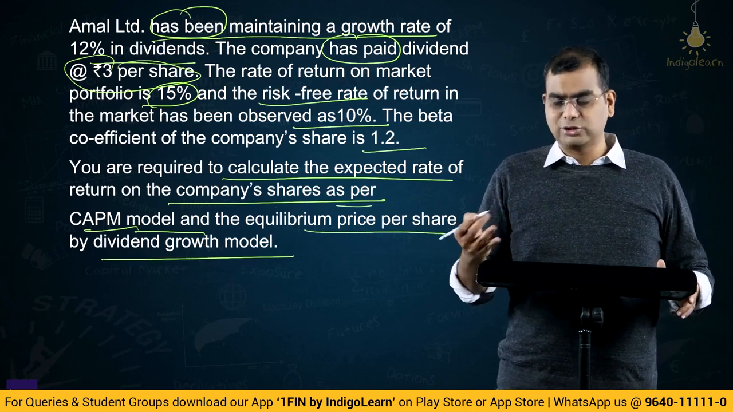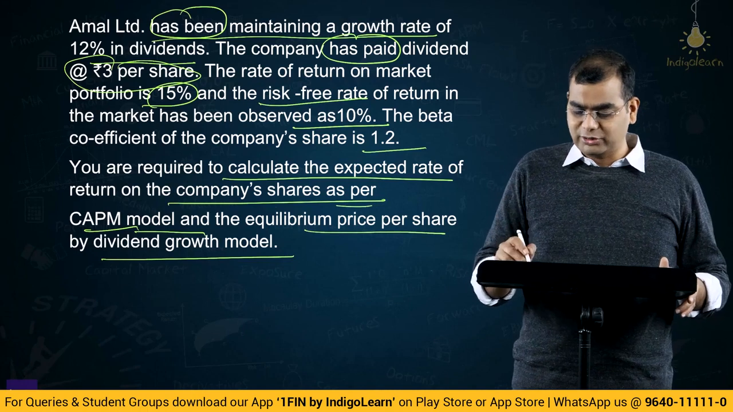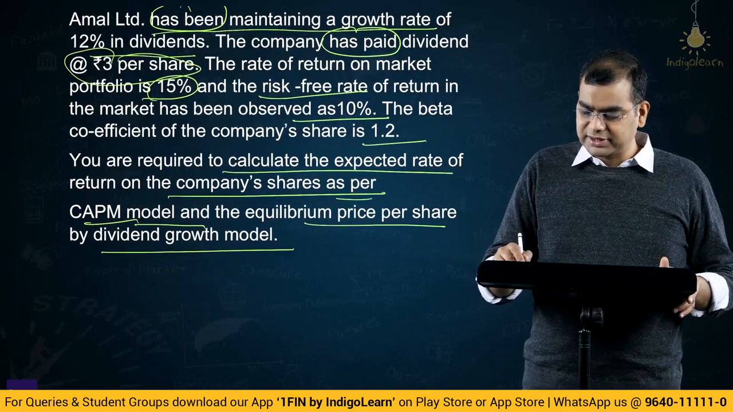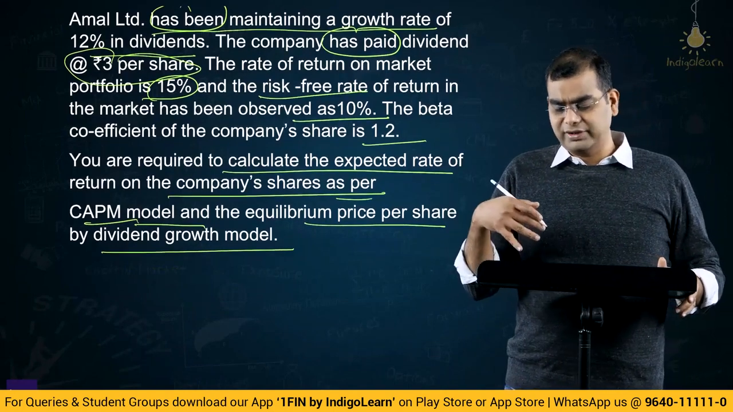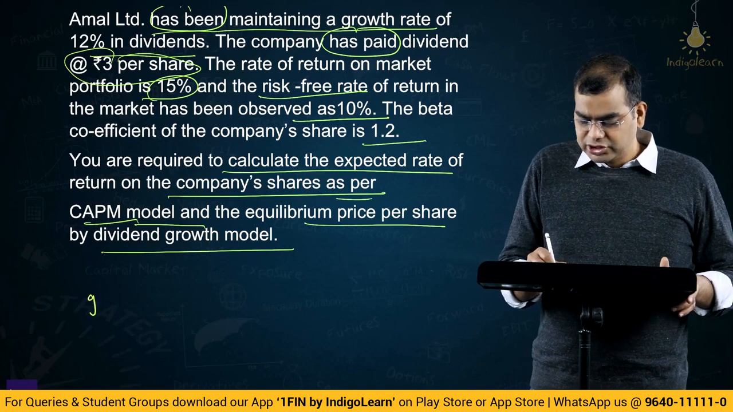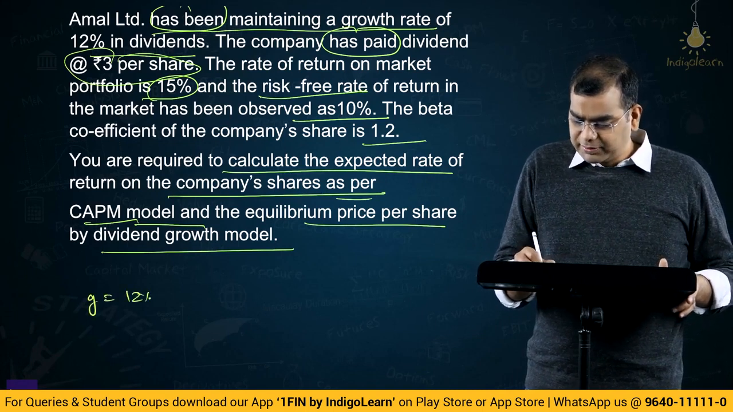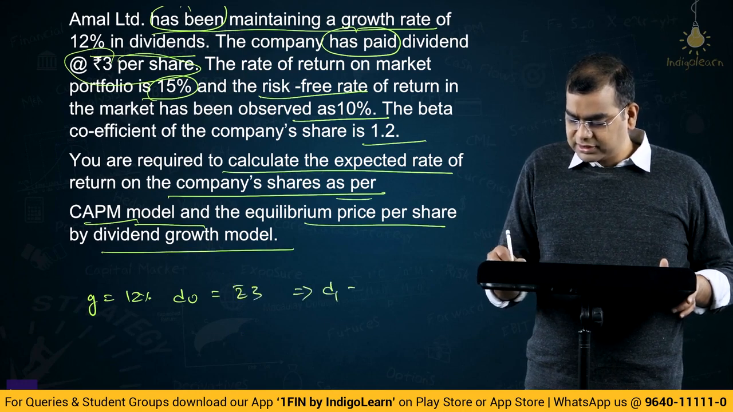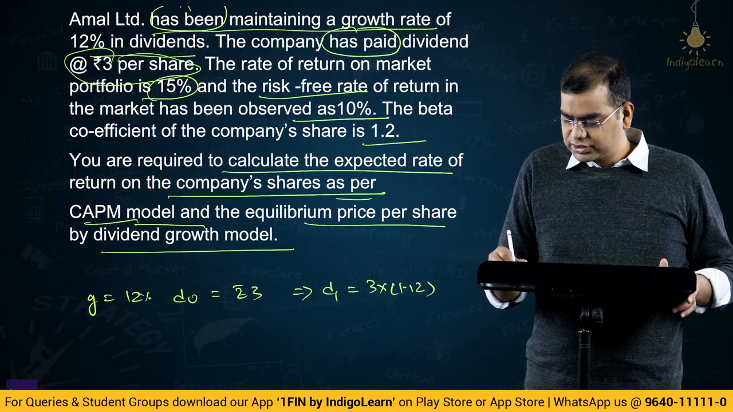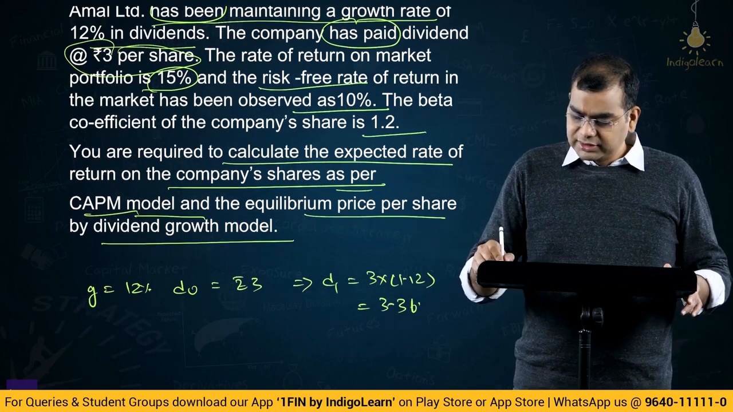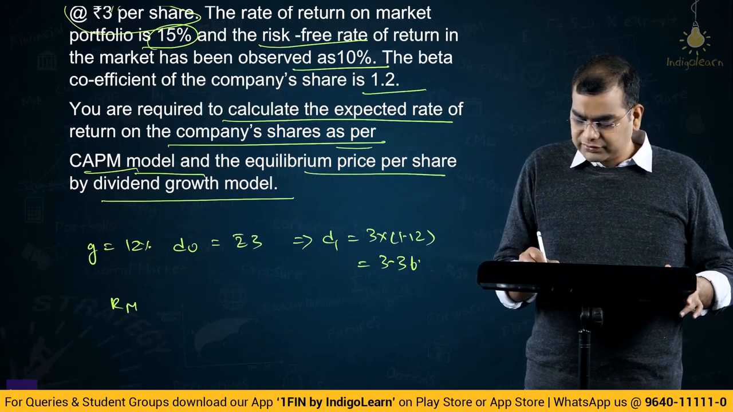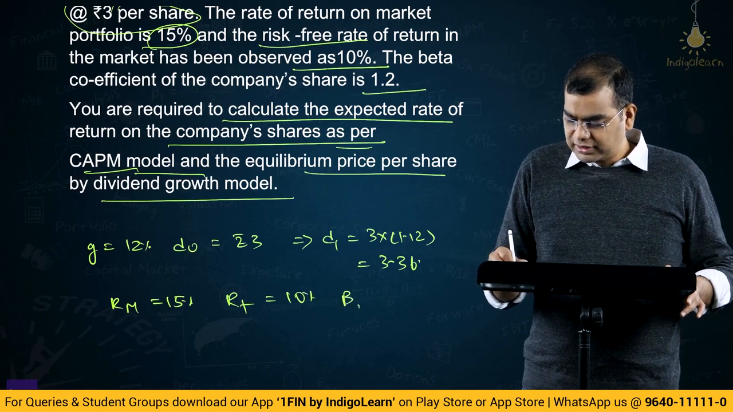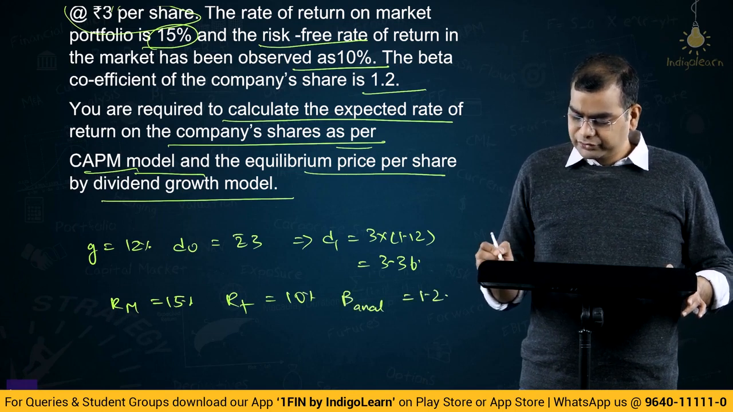Okay, they have combined two things here, but first let us put the data, then we will understand the question much better. Amal Limited, those are all irrelevant, has been maintaining growth rate of 12% in dividends. Has been maintaining, so can we assume that is expected to maintain? So, g is 12%, has paid, D0 is equal to rupees 3. This implies D1 is 3 into 1.12, which is 3.36, right. Then the return of the market is 15%, Rf is 10%, beta of Amal is 1.2. Okay, now you have the data.